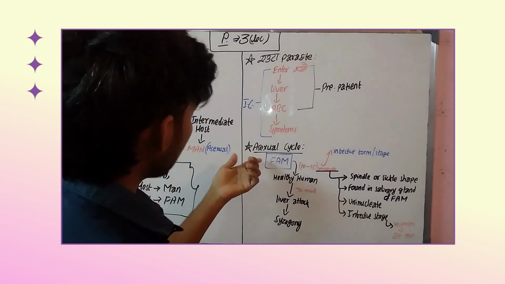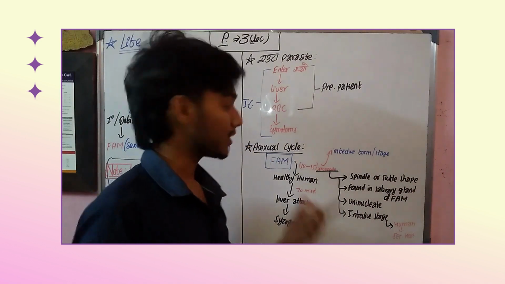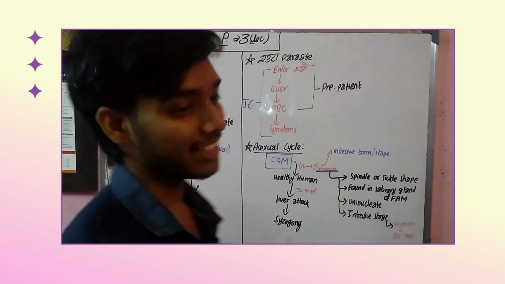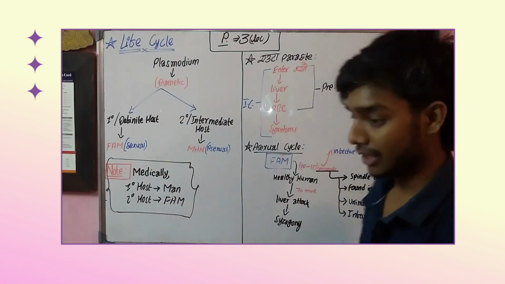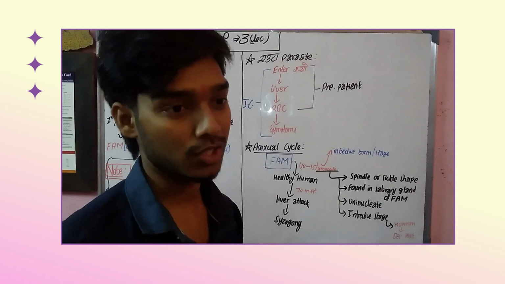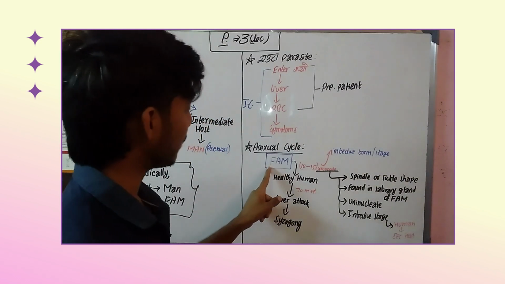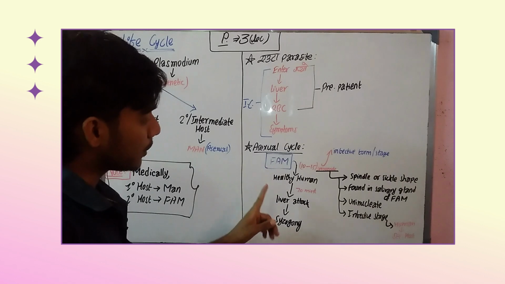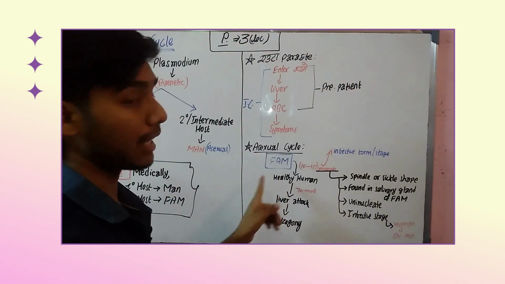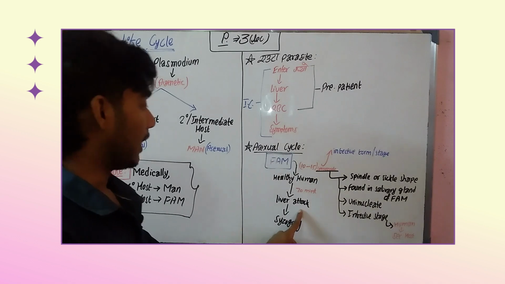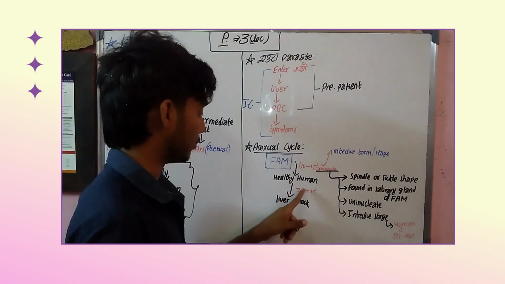So the asexual cycle, definitely, friends, will start from the female Anopheles mosquito, right? So the female Anopheles mosquito, like a story, listen. Now what happens is the female Anopheles mosquito bites a healthy human being. After biting, it releases 10 to 15 sporozoites. After a healthy human being is bitten, what happens? It attacks the liver, right? After the female Anopheles mosquito bites the healthy human, what happens?